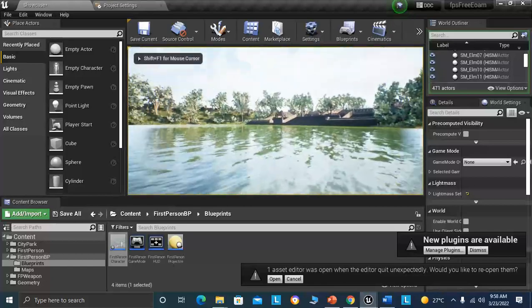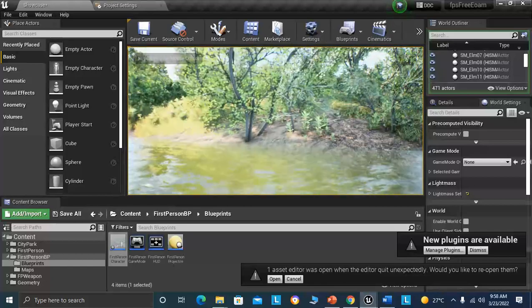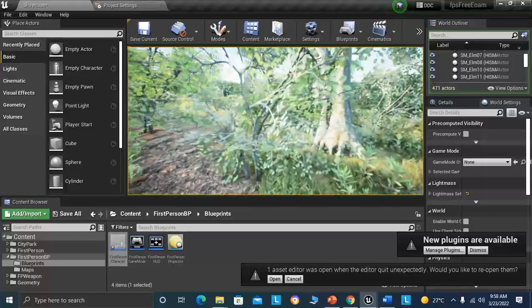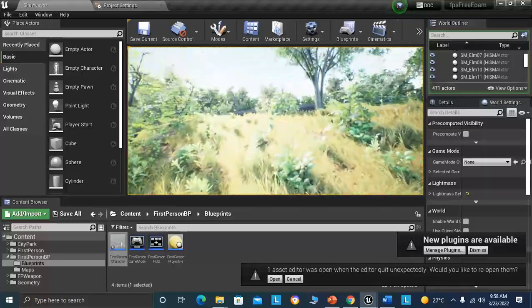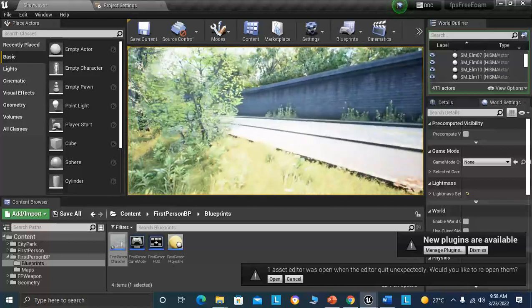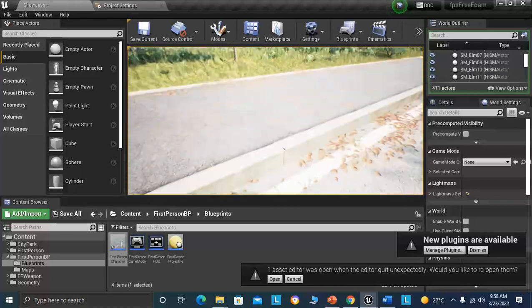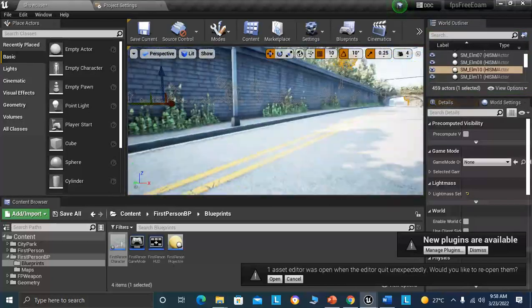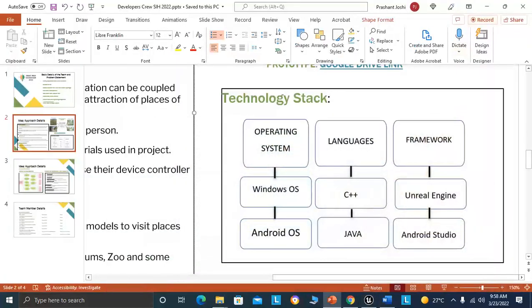So I can use my mouse to roam around this just like in video games, and using my keys I can roam around these places. And if I have a VR headset, I can wear this headset and roam around these places. So this gives a user a real-time experience so they can visit those places without going there.